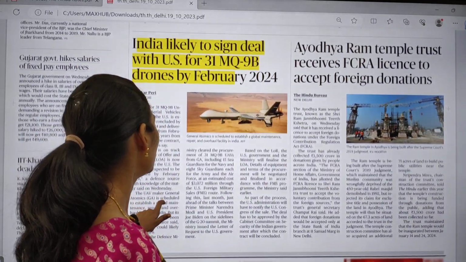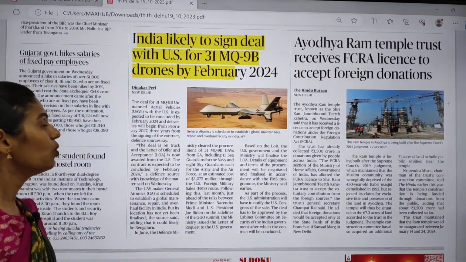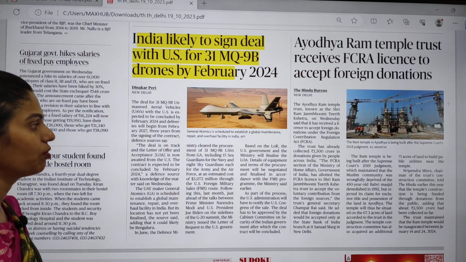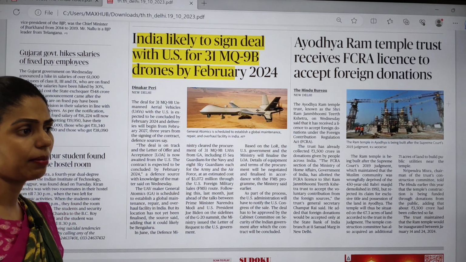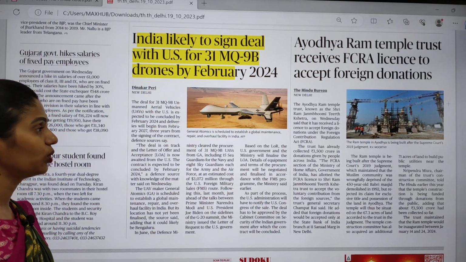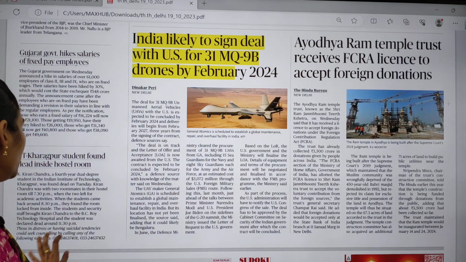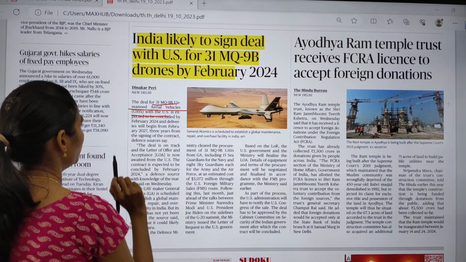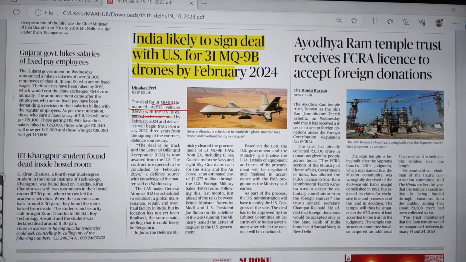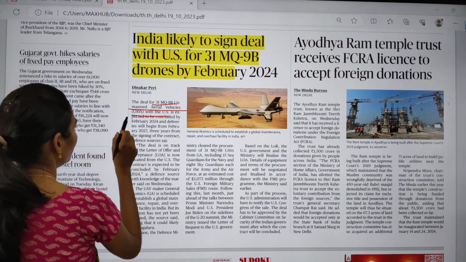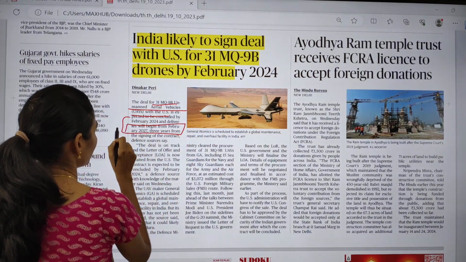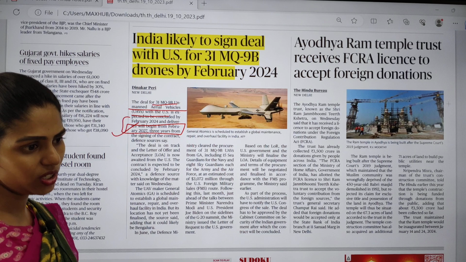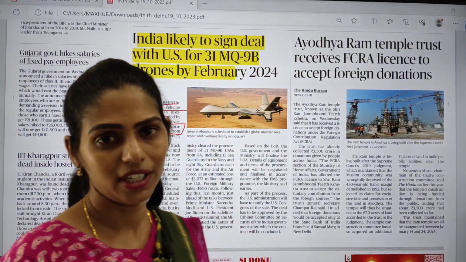And the next article here is India is likely to sign deal with US for 31 MQ-9B drones by February 2024. So by February 2024 India and US come up with a new deal regarding MQ-9B drones. Okay, so this is a deal for 31 MQ-9B unmanned aerial vehicles with US. It is going to be concluded by February 2024, and it will be delivered by 2027, 3 years from the signing of contract. Okay, so this is about this topic, and you have to see in which areas India and US have cooperation.